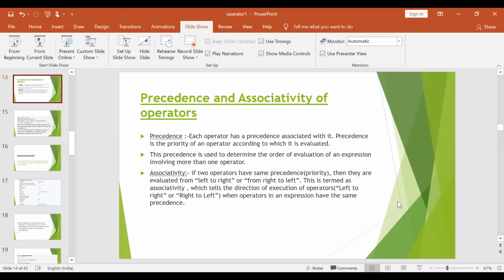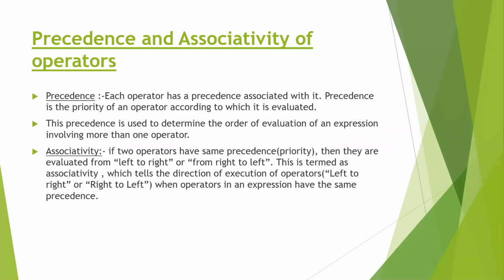So precedence is nothing but the priority given. Each operator has a precedence associated with it. The precedence is the priority of an operator according to which it is evaluated. That means if an expression has more than one operator, it has to be evaluated according to their priority.